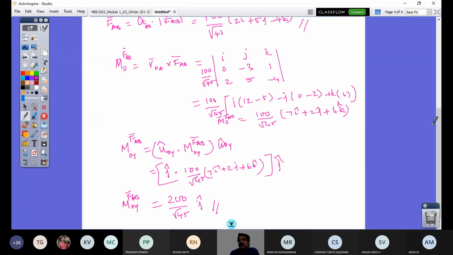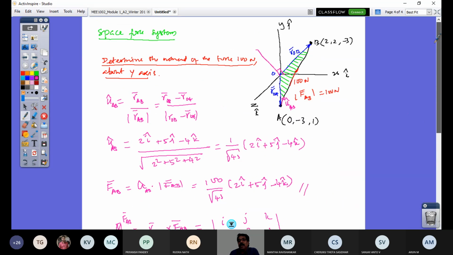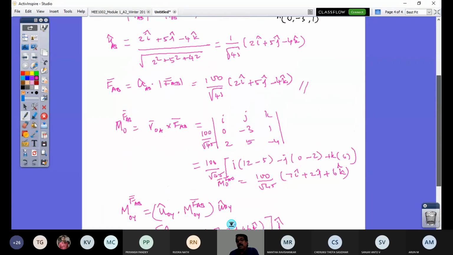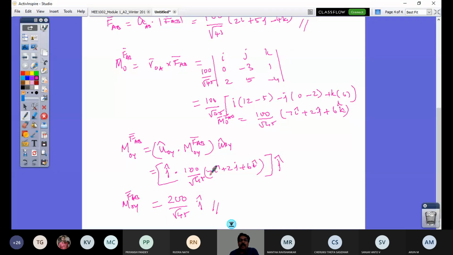Any doubt? In a three-dimensional force system, you would be able to find the moment of a force about a line. So this line AB and y-axis are skew. They are neither intersecting nor parallel. So you have to find this moment first about a point on the axis OY, and then project that moment vector onto the axis. So finding moment is the cross product and projecting is the dot product. So you require this combination. If we combine those two, that is the scalar box product, you could straight away find this magnitude as well.